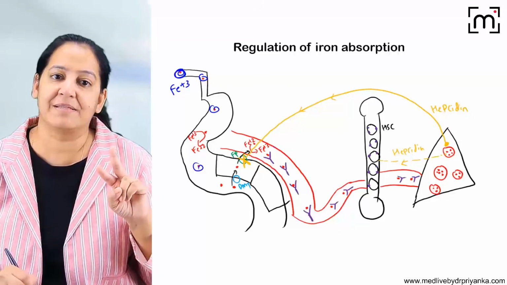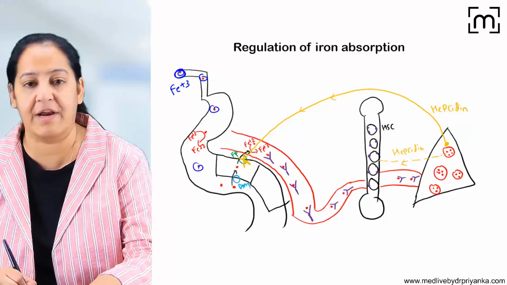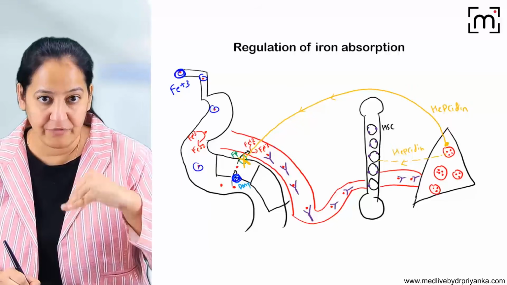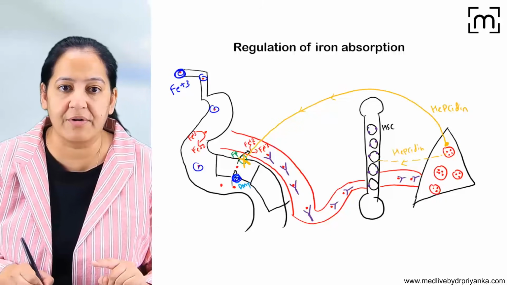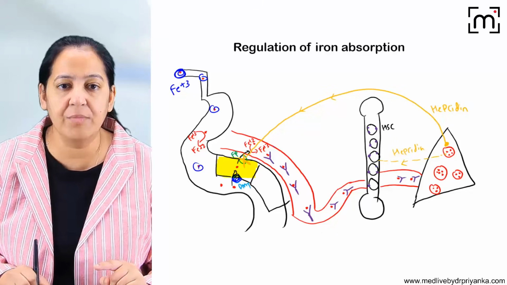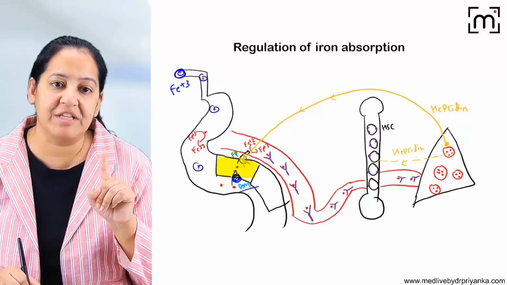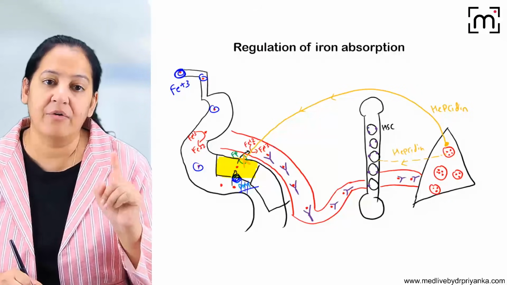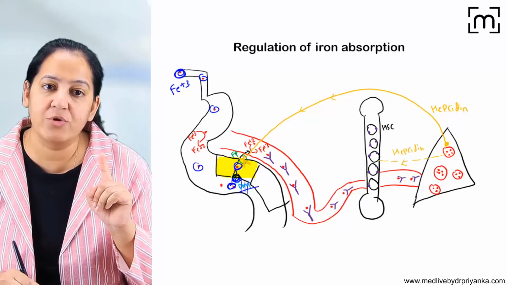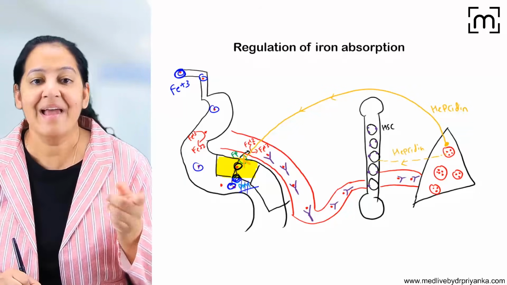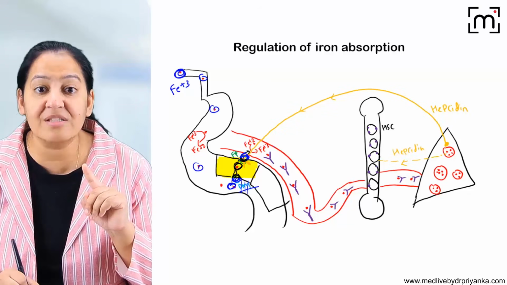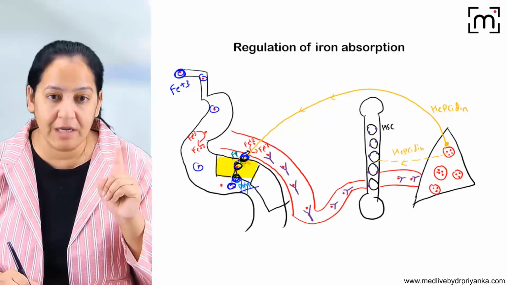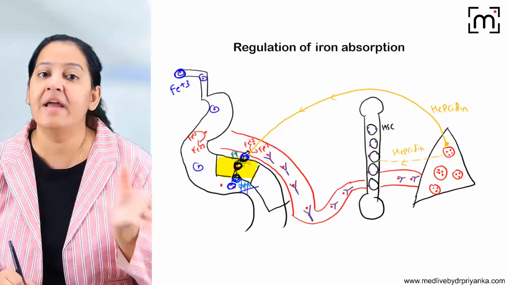For this, two transporters are required. The first transporter is present on the luminal surface of this cell. Let me highlight this cell. Now see the luminal surface. This transporter is known as DMT, that is divalent metal transporter. This is the first transporter. It takes the iron from the lumen of the intestine inside the cell. And the second transporter is here. This one is known as ferroportin, FP. It transfers the iron from inside the cell into the blood vessel.